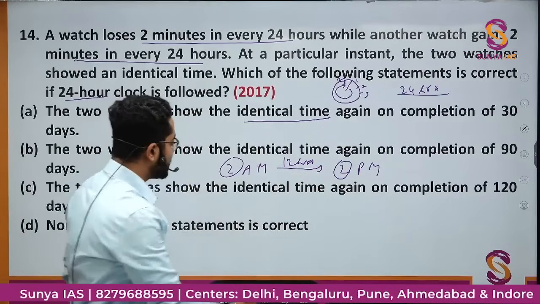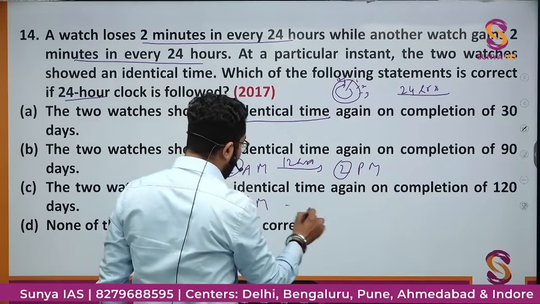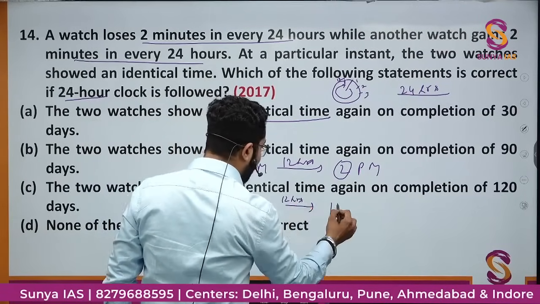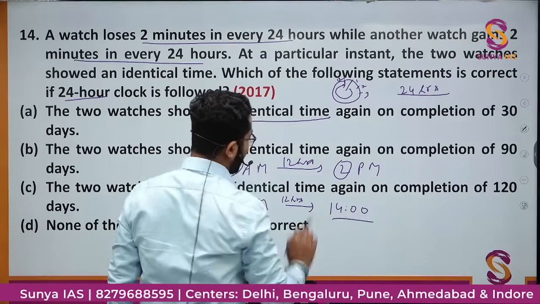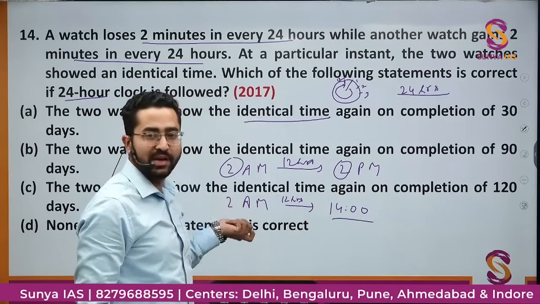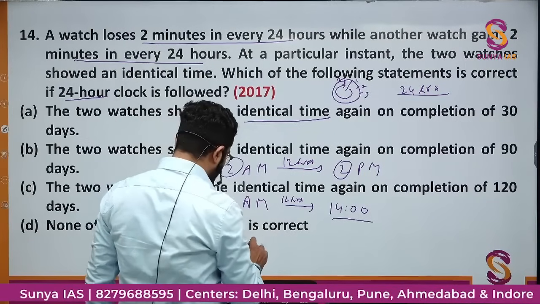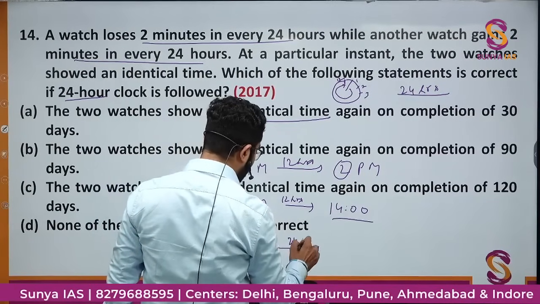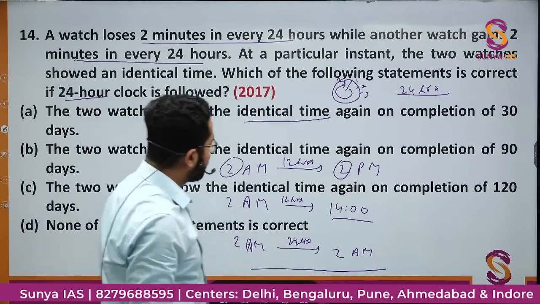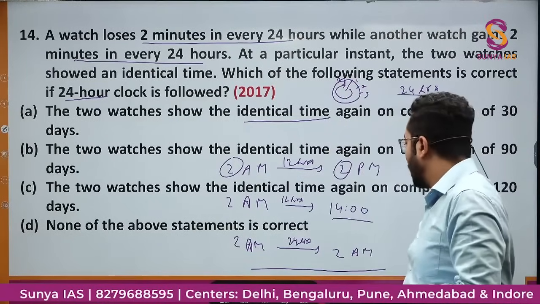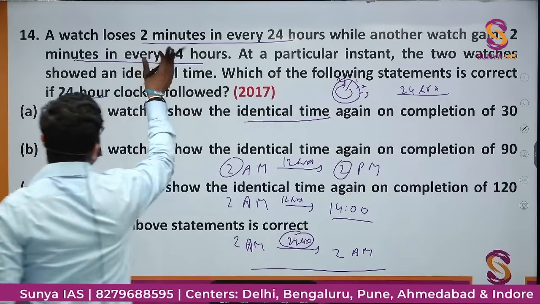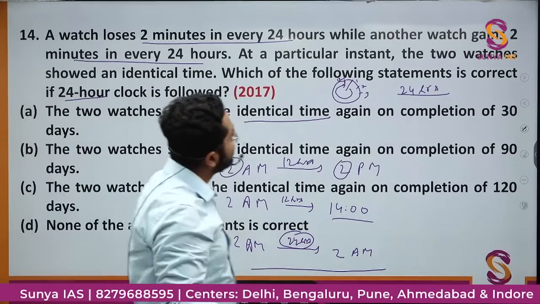But in the 24-hour system, this 2 AM at night, after 12 hours, will become 14:00 like this. So this time will not have the same value. So this will be the same after 2 AM, then after 24 hours this will again become 2 AM. So in a 24-hour clock, the same time will be shown only after 24 hours. Second, one watch loses 2 minutes and another watch is gaining 2 minutes.